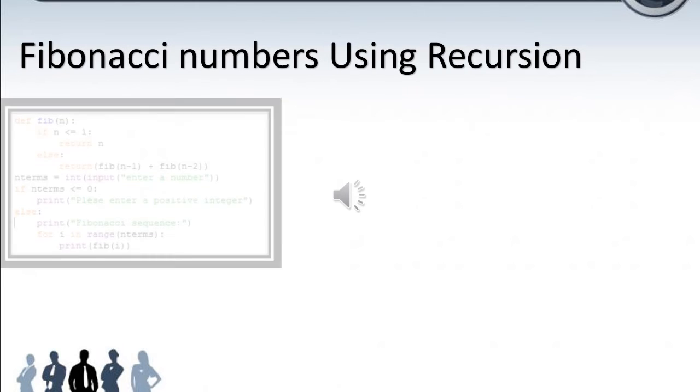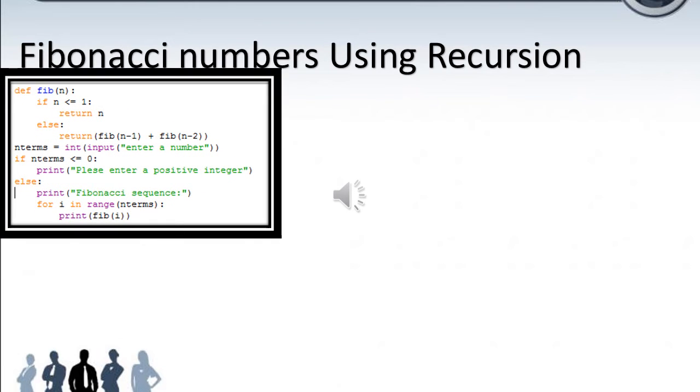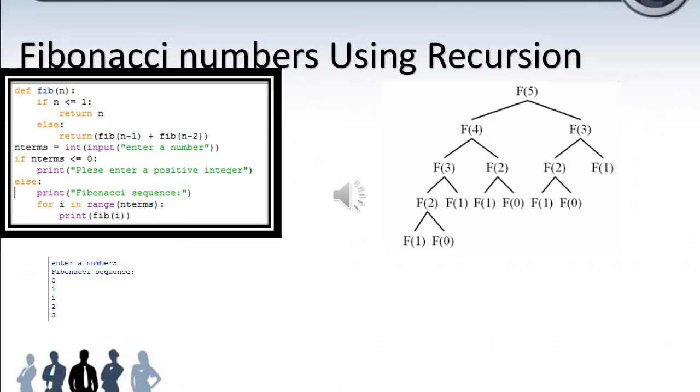So next up we can do series generation using recursion. Here first the n terms value we are getting from the user side. Here I have given 5, so 5 terms should be printed. If it is less than 0, a message to give a positive integer will be printed.